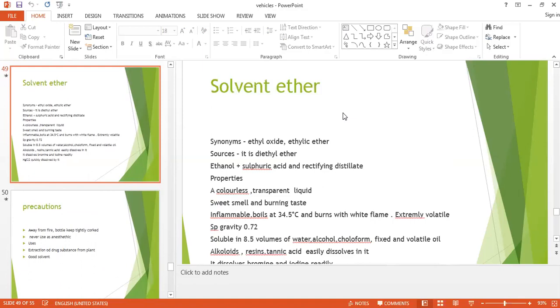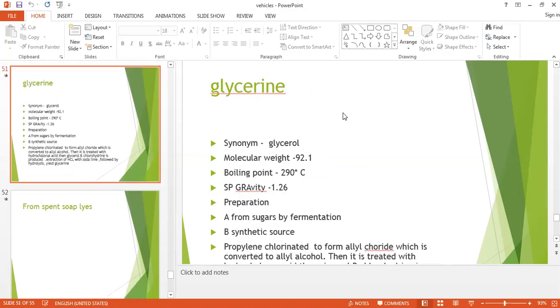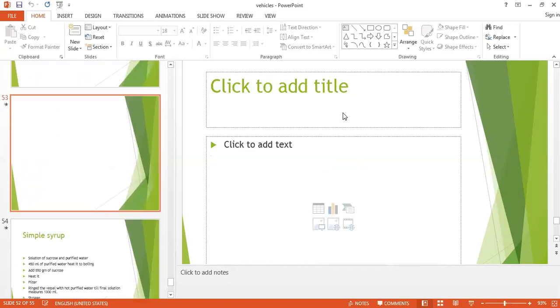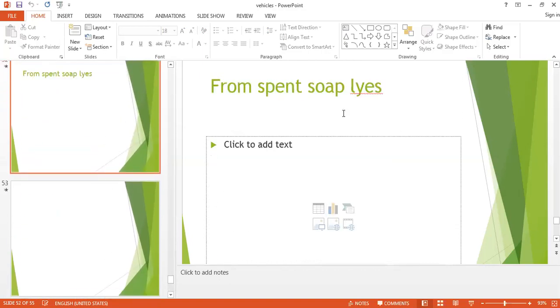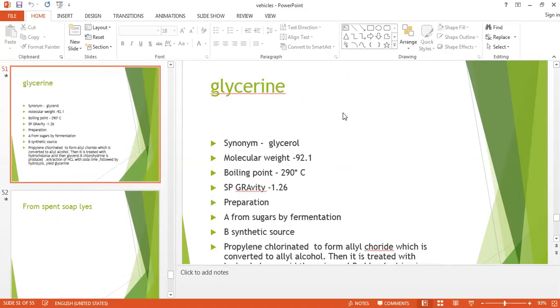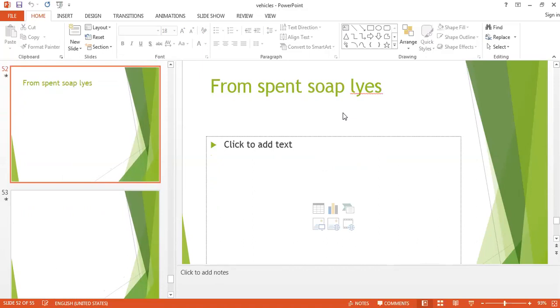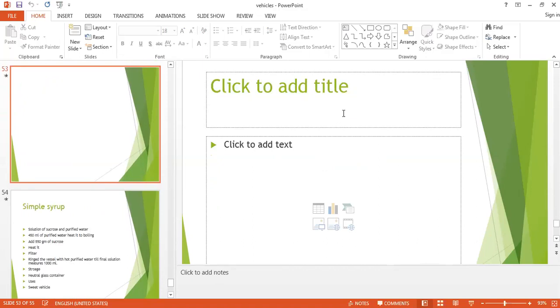The next vehicle is ether. Then glycerine, with many uses and a long preparation procedure. There are three methods of glycerine preparation: by fermentation of sugar, by a synthetic source with the help of propylene, and from soap lyes.